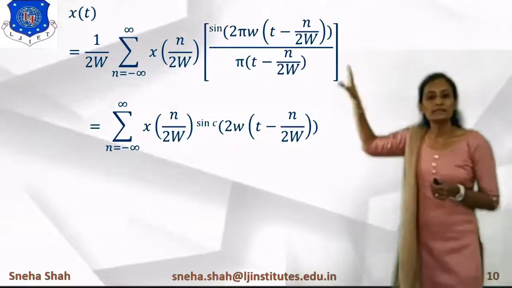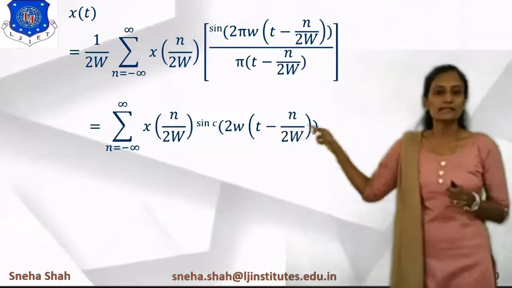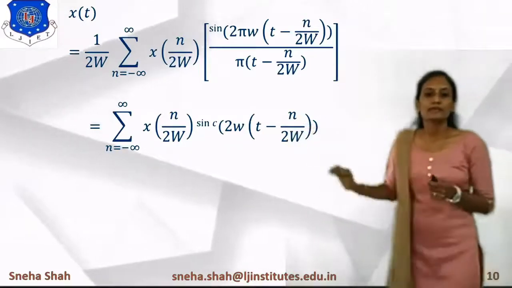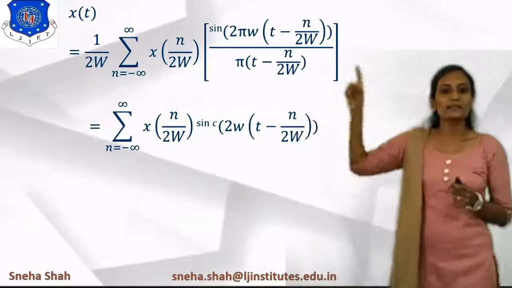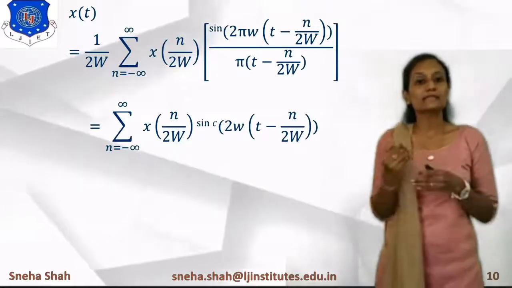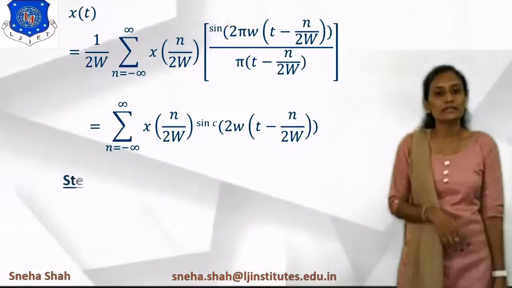So the final term will be represented in terms of the sinc function, which is sinc of 2w into t minus n upon 2w. So this is the final answer for x of t. So we can recover the original signal by using the sinc function, through the process of interpolation.